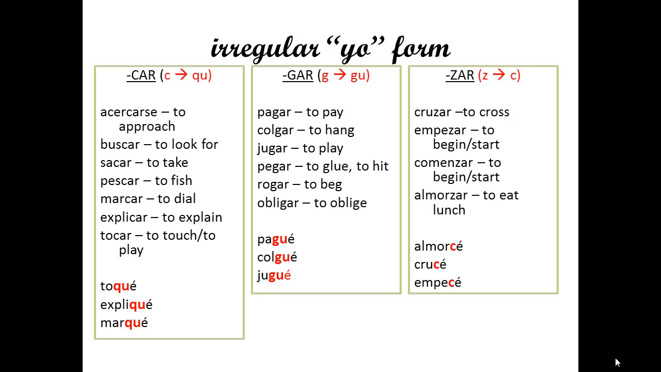Here is a list of some of the car, gar and zar verbs. You have that on your second sheet. You don't have to write anything with this. It's just there are some new ones in there that you might need to remember. And there are more car, gar and zar verbs than these. These are just a few of them.